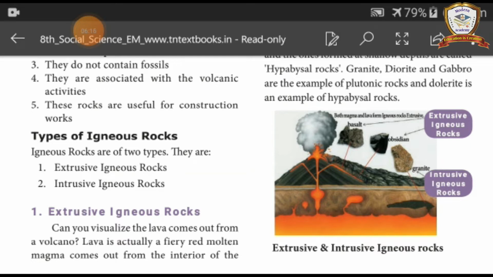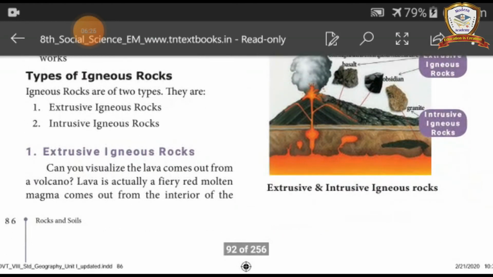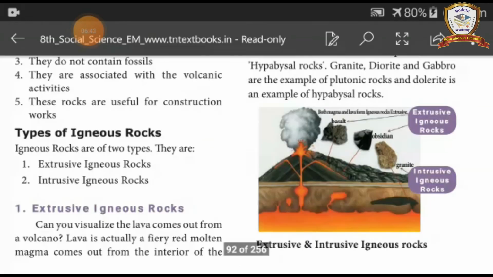Igneous rocks are of two types: extrusive igneous rocks and intrusive igneous rocks. First, extrusive igneous rocks. Can you visualize the lava coming out from a volcano? Lava is actually a fiery red molten magma that comes out from the interior of the